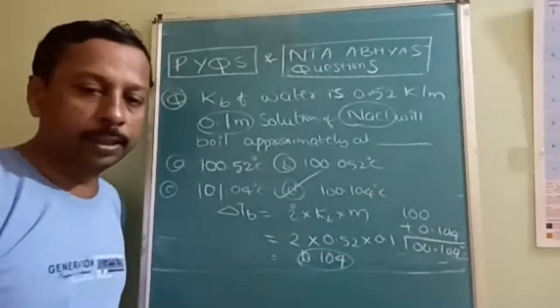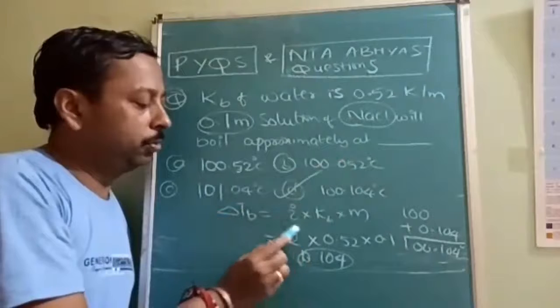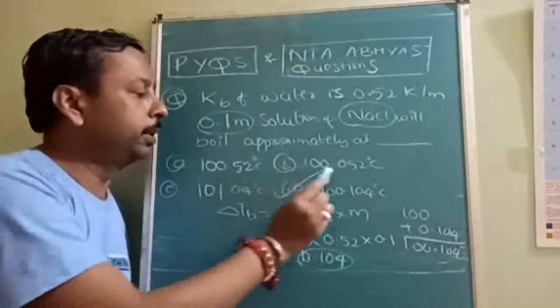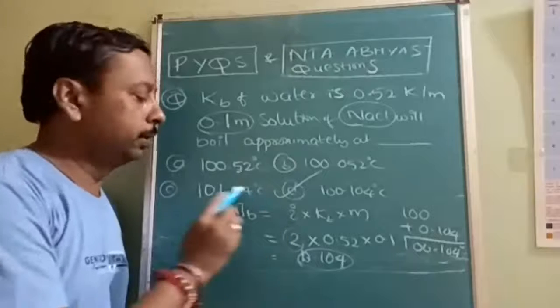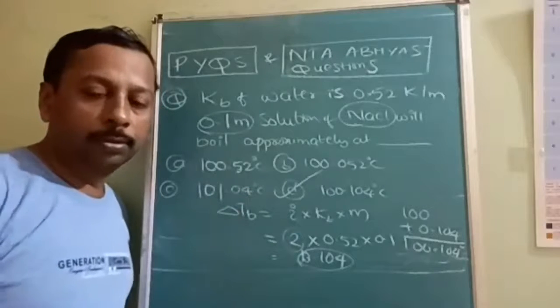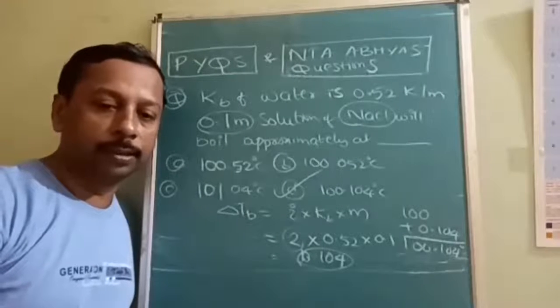Why is option D correct? Is it understood? Normally, if you don't take i as 2 for NaCl, then you will start answering this. If you neglect this point 1, then you will answer this one. All the options are very confusing, but don't get confused by those answers.